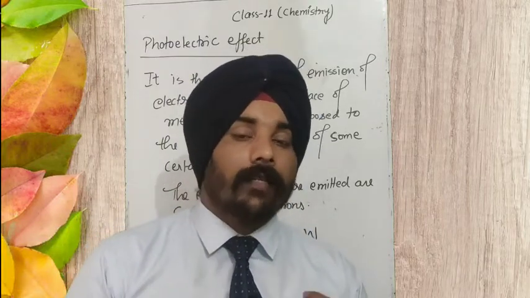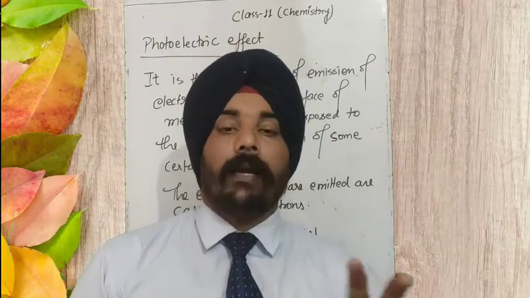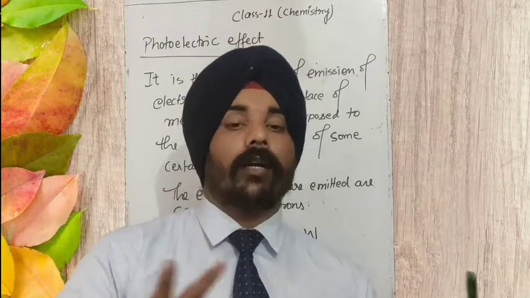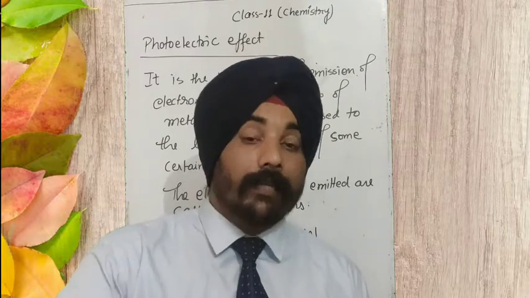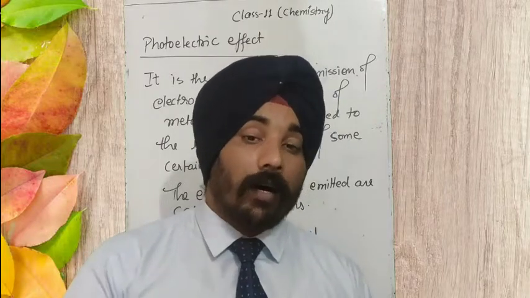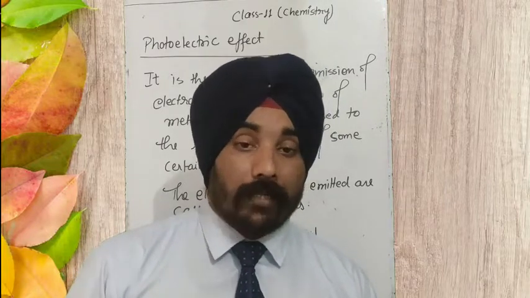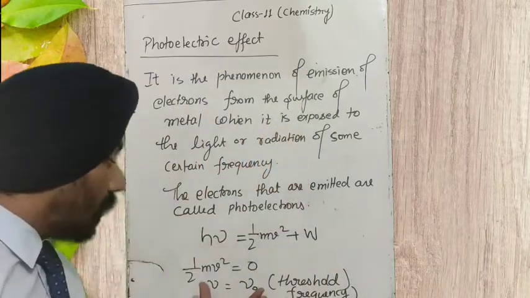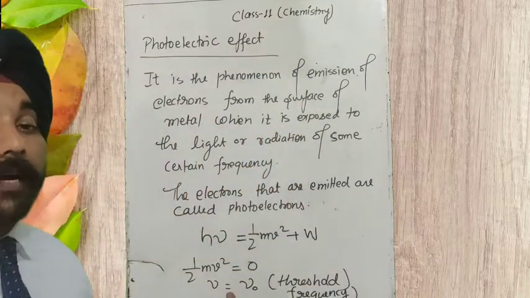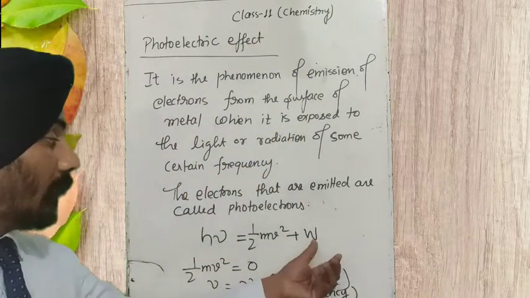The electron will remain on the surface of the metal and will not leave it until it has some amount of kinetic energy. So there the electron does not have kinetic energy, only the work function.